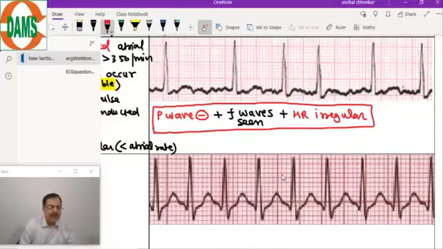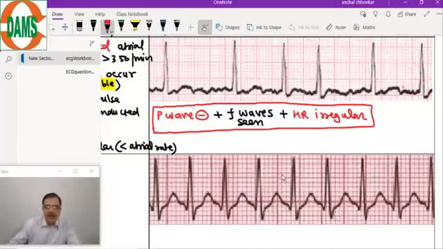So why is the P wave absent? Because it is asynchronized atrial depolarization. Asynchronized means each fiber is depolarizing independent of each other. When it is a synchronized one, then electrical activity is strong enough to create a P wave.